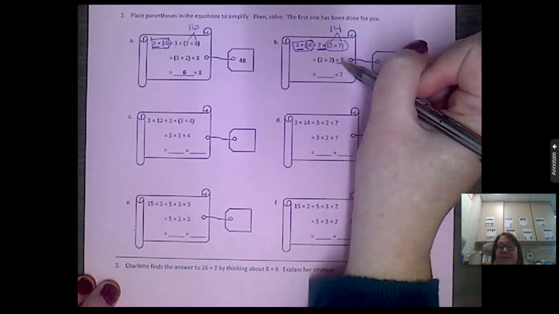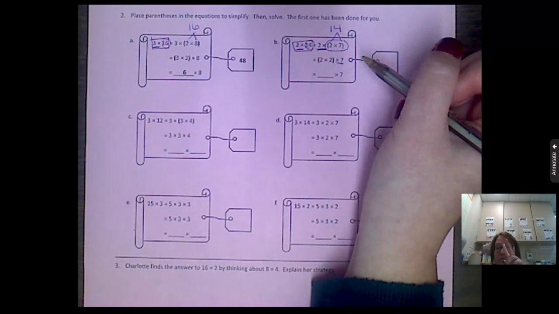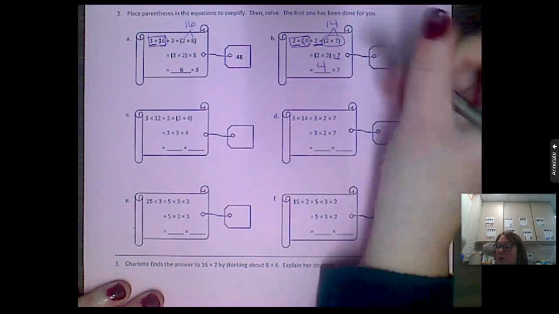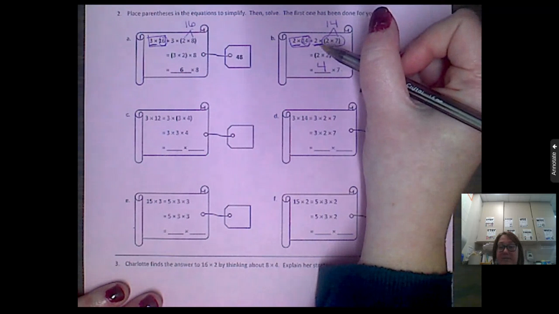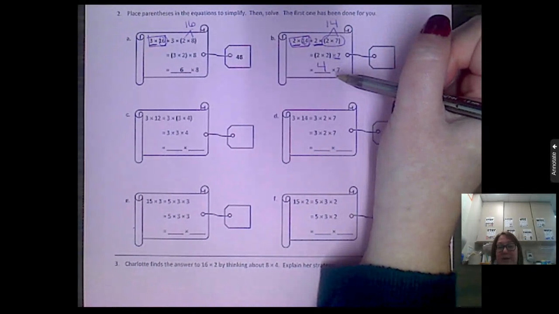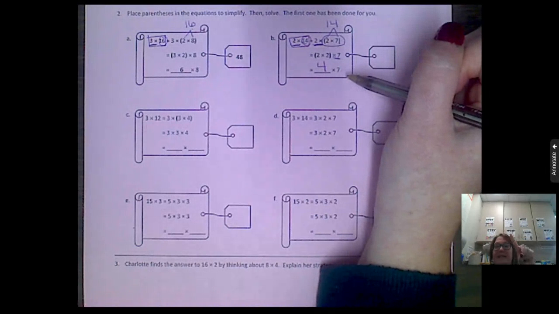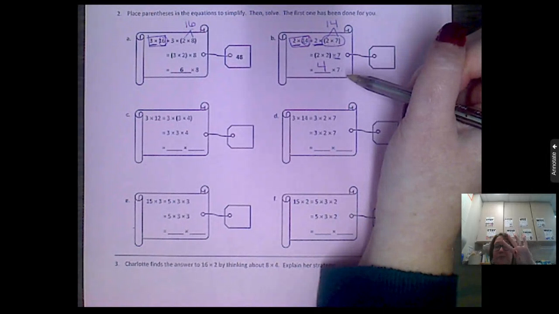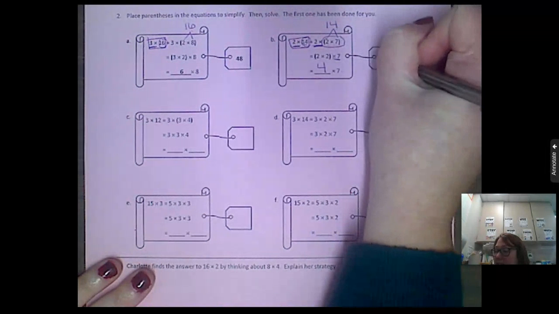So I'm going to do what's in the parentheses first. What is 2 times 2? 2, 4. So 2 times 2 is 4. So that gives us 4 times 7. Is that easier than counting by 14s? Probably, right? Do you want to count by 4s or do you want to count by 7s? I'm going to practice 7s. Will you count with me? Okay. 7, 14, 21, 28. Stop. So that equals 28. So I'm going to put 28 in this tag.